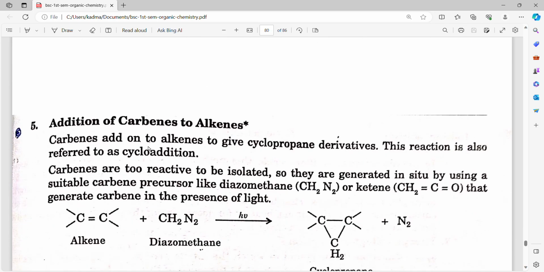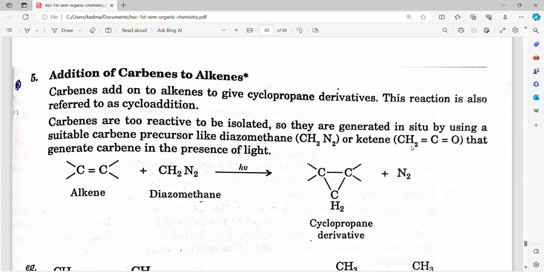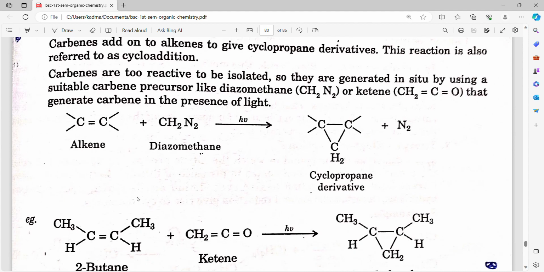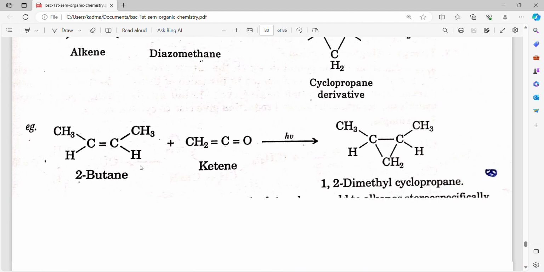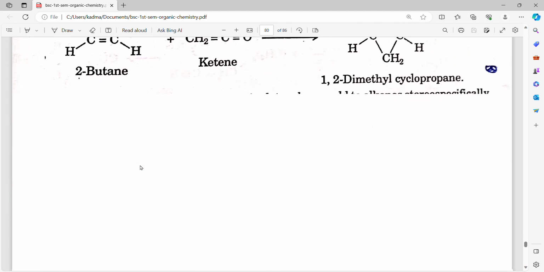Addition of carbenes to alkenes. Carbenes add on to alkenes to give cyclopropane derivatives. This reaction is also referred to as cycloaddition. Carbenes are too reactive to be isolated, so they are generated in situ by using a suitable carbene precursor like diazomethane CH2N2 or ketene CH2=C=O, which generate carbene in the presence of light. Alkene plus diazomethane gives a cyclopropane derivative. 2-butene plus ketene gives 1,2-dimethylcyclopropane.